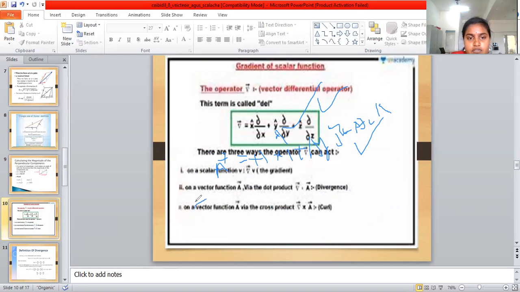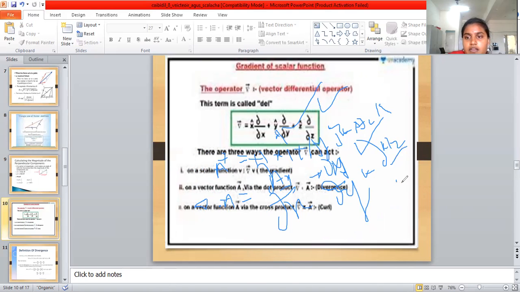So del dot A is equal to dou Ax by dx plus dou Ay by dy plus dou Az by dz. This is the divergence of the vector field.